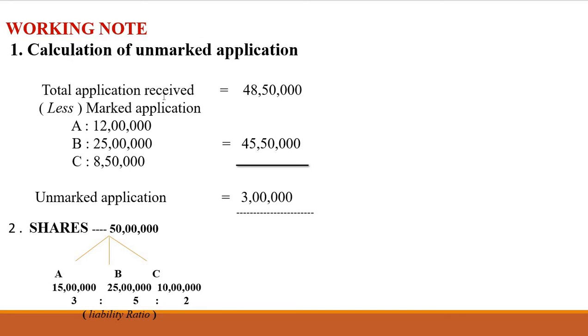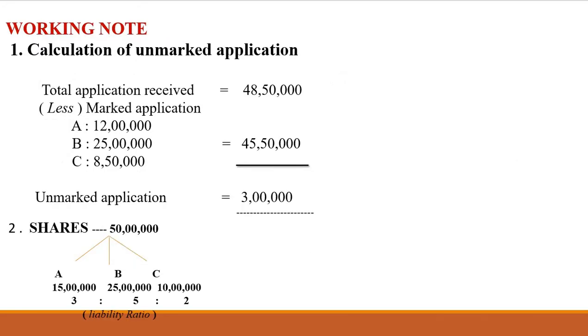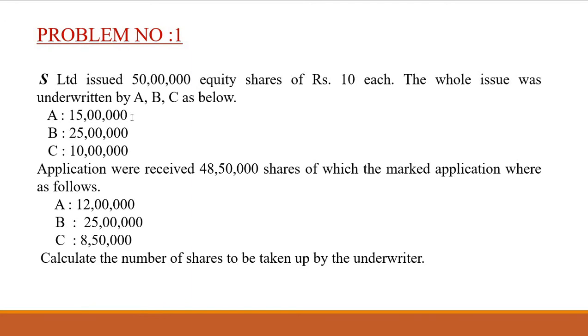Here, total applications received are 48 lakh 50,000 shares, as given in the question. So total applications received are 48 lakh 50,000 shares, and we subtract the marked applications: A's 12 lakh shares, B's 25 lakh shares, and C's 8 lakh 50,000 shares.